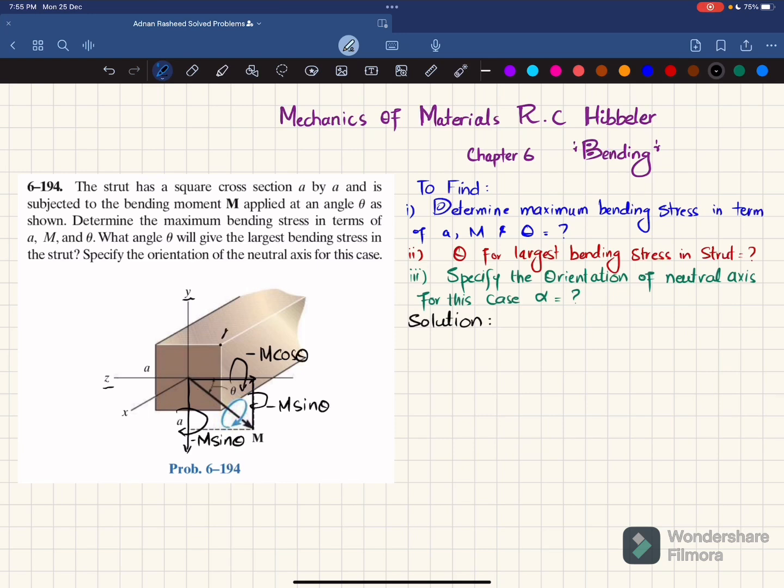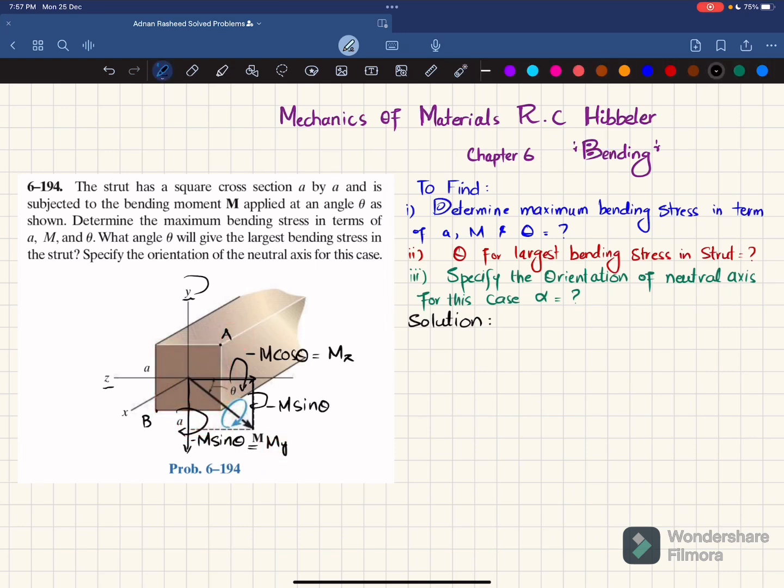Now let this be your point A. We will specify these two points, and this is point B. You can see this is the z axis and this is the y axis. So this is moment about z, which I will write as Mz, and this is moment about the y axis, so it is moment about y. Due to moment about z, it will be like this, causing this surface to bend like this. The upper portion, this point A, will be in tension, and due to this moment about y, it will also cause it to bend like this. So you can see point A is the position where we will have maximum bending stress.